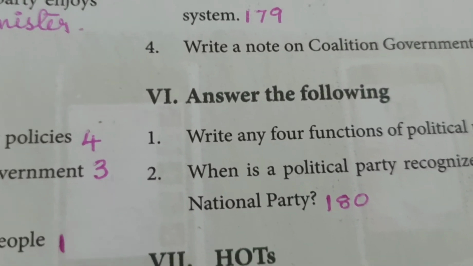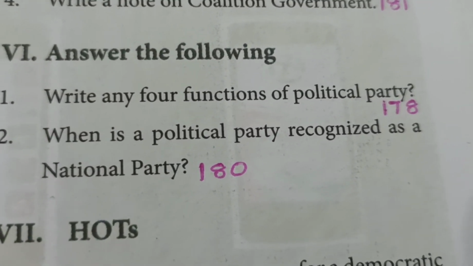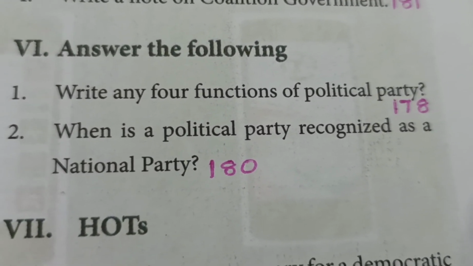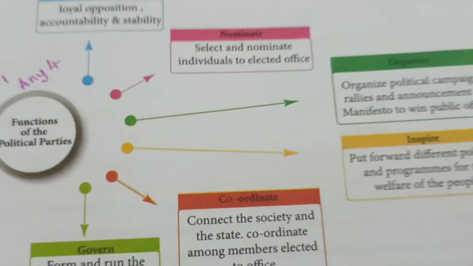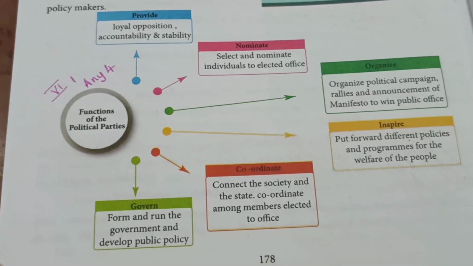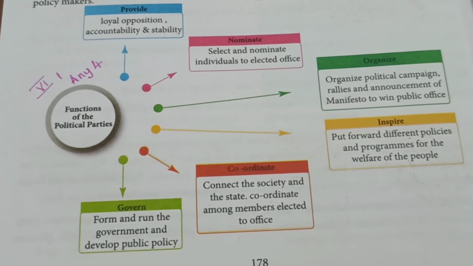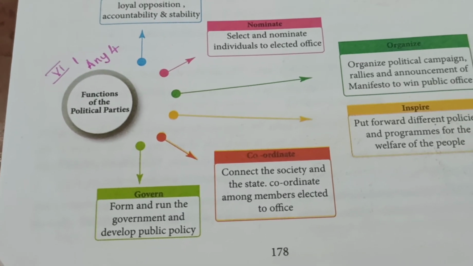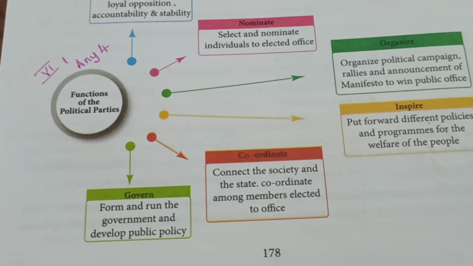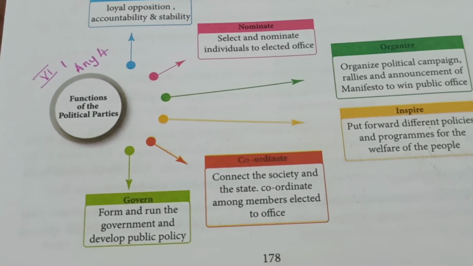Next, answer the following. Write any 4 functions of political party. Answer is in page number 178. Here you have a flow chart. Functions of the political parties. You can choose any 4 from this. There are 6 functions given. You can choose any 4, whichever you feel is easy for you to learn.